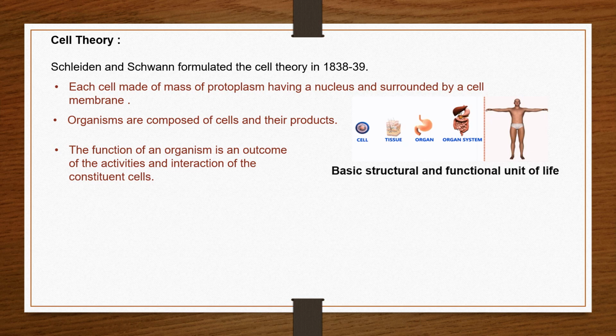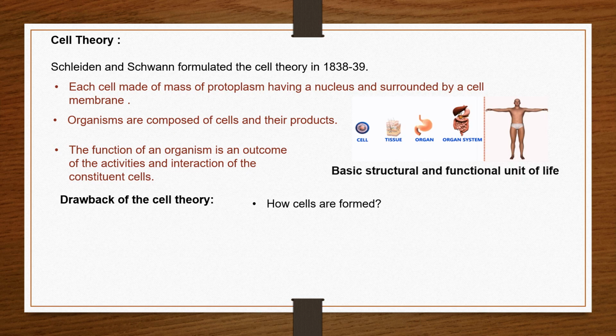But there was a drawback in this cell theory: it did not explain how a cell is formed. Also, viruses, which are neither living nor non-living, did not come under this cell theory.